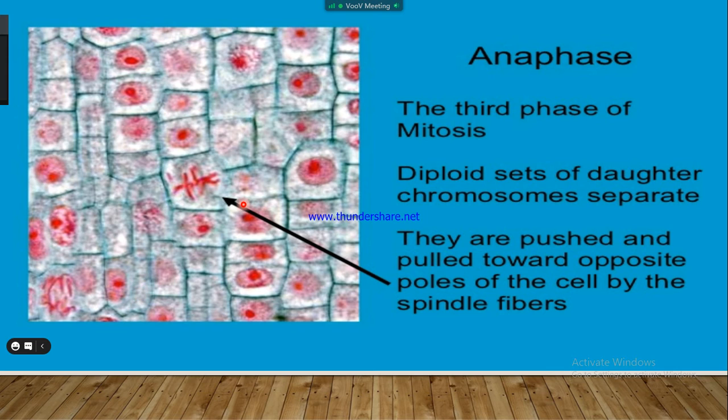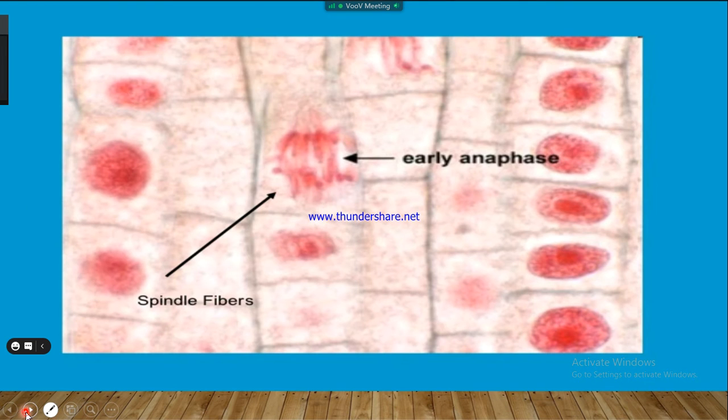Anaphase is the third phase of mitosis. The diploid sets of daughter chromosomes separate from each other. They are pushed and pulled toward the opposite poles of the cell. The centrioles pull the chromosomes towards themselves, which separates the two chromatids from each other. Here you clearly observe half the chromatids moving toward the top pole and half moving toward the bottom pole.